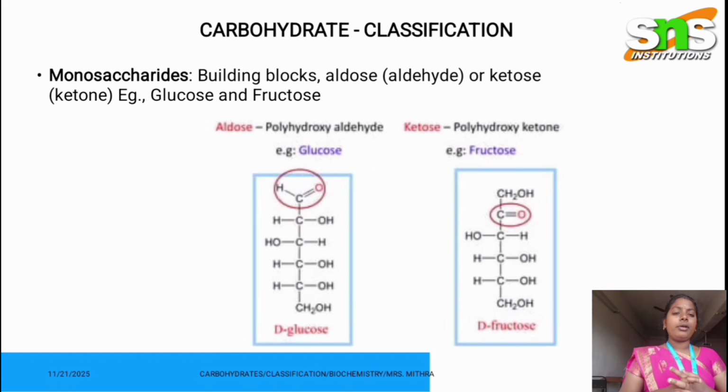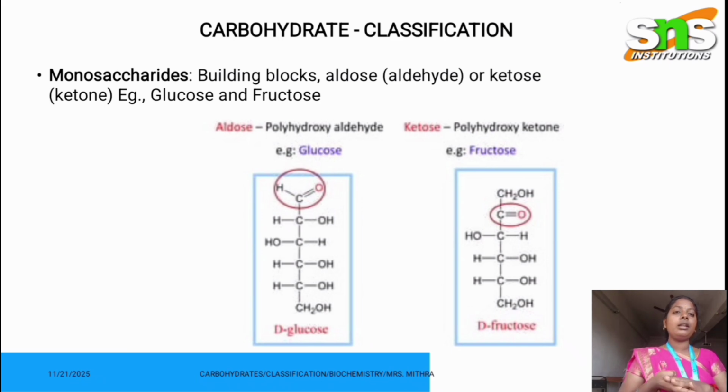Coming to the carbohydrate classification, the first one is monosaccharides. There are four major carbohydrate classes: monosaccharides, disaccharides, oligosaccharides and polysaccharides. Monosaccharides are the first important classification and serve as the basis for all carbohydrates. That is, they are often regarded as the building blocks of all carbohydrates.